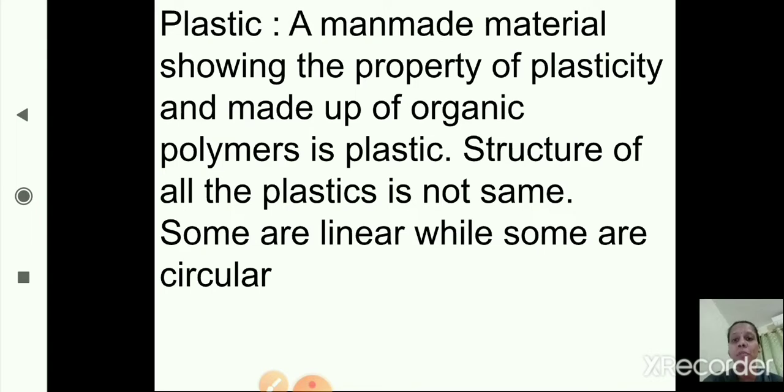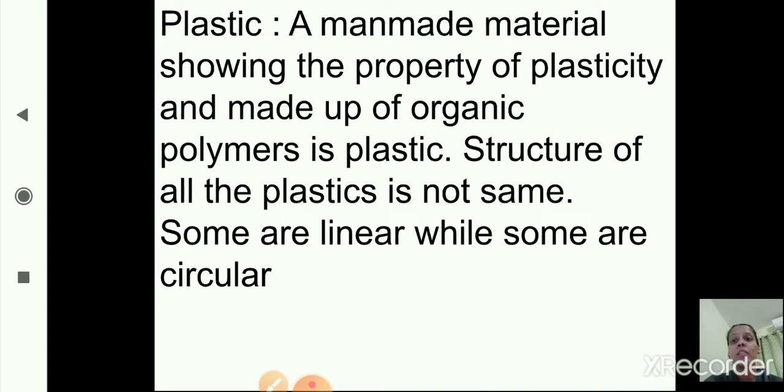Now the first man-made material is plastic. A man-made material showing the property of plasticity and made up of organic polymer is plastic. Plasticity means it can be easily molded into any shape. A material which shows plasticity and is made up of organic polymer is called plastic. The structure of all plastics is not the same.